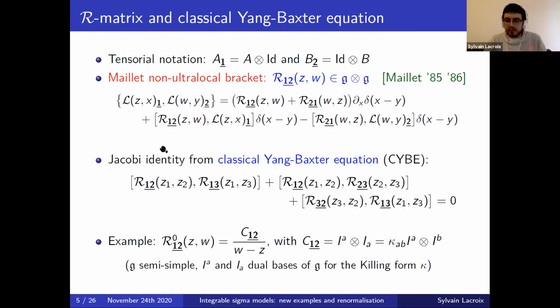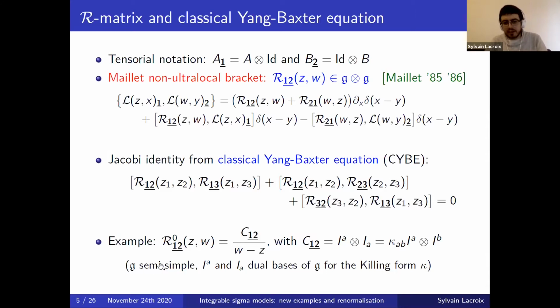And this actually puts some constraints on which matrix R we can take. A way to satisfy this constraint is to ask that R satisfy the so-called classical Yang-Baxter equation, which is given by the following expression, and which is a purely algebraic condition on R, involving commutators in free tensor spaces. And a typical example of a solution of this equation is given by the following construction.